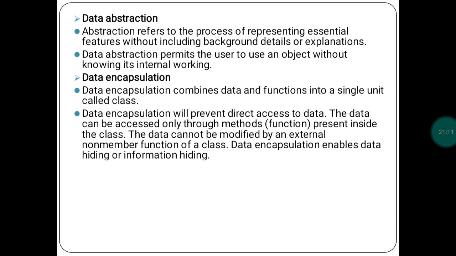Because of that, we give security for our data. Data cannot be modified by external non-member functions of a class. Data encapsulation enables data hiding and information hiding. So we can hide our data in a program. Because of hiding, external members or non-member functions can't access or modify our data. This is for our data security.